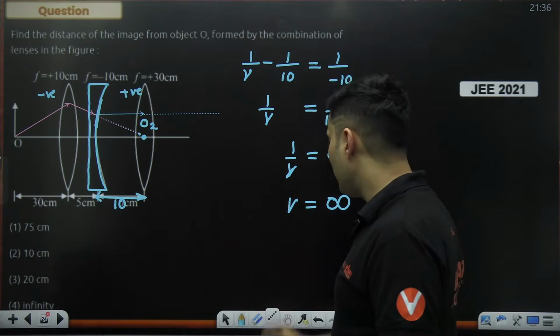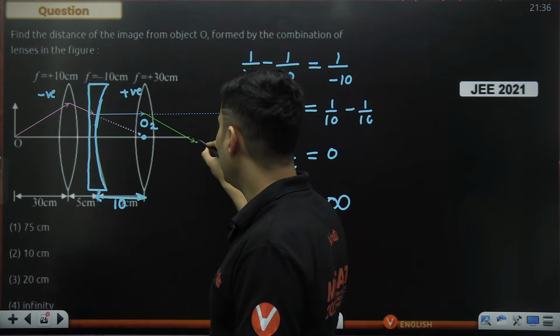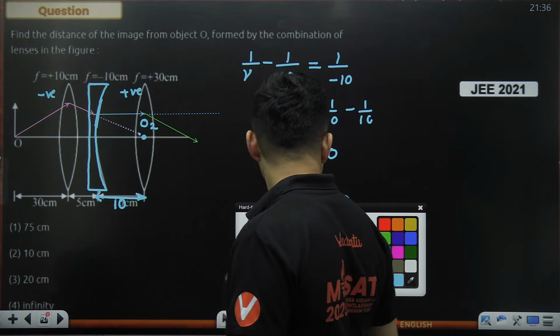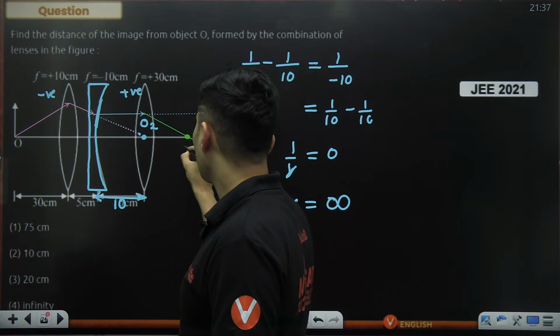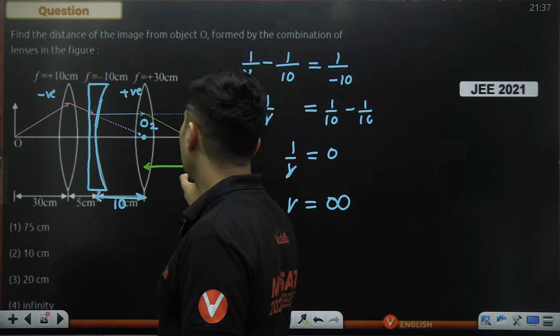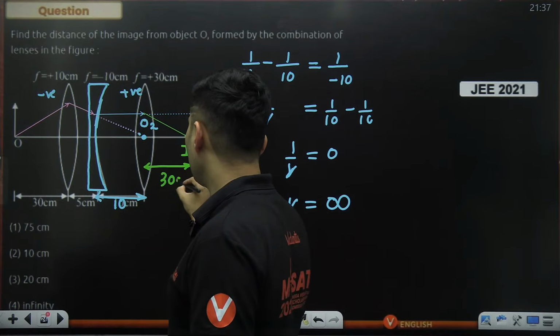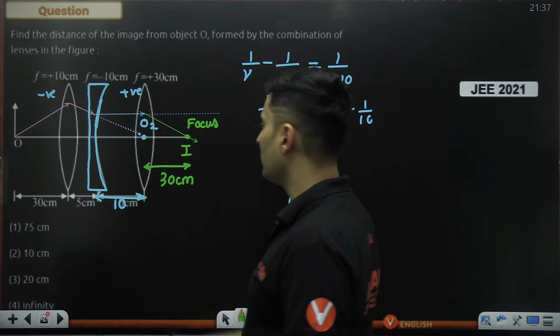Now, if the rays become parallel, what will happen after refraction? They have to meet at the focus to finally make our final image. And this will be nothing but 30 centimeters, because this is nothing but the focus.